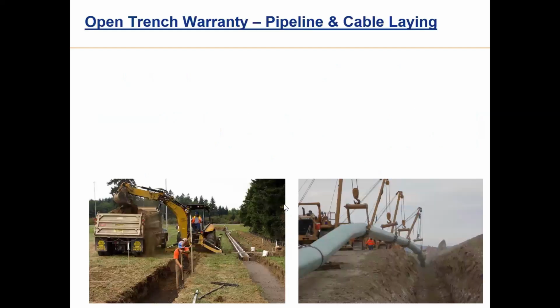Now let us proceed. What it says: open trench warranty. So for pipeline and cable laying, laying of pipeline and cables, these are some of the photographs. This is the way it is done. And in this, one thing is very clear: there are no different sections. It has to be a continuous process, because cabling and pipeline laying is done in a continuous method. It cannot be done in sections. So that funda, that complication, is not there. So the warranty condition is also much simpler.